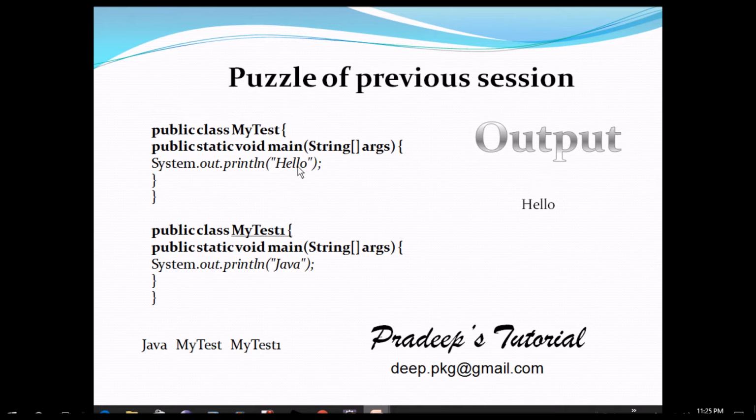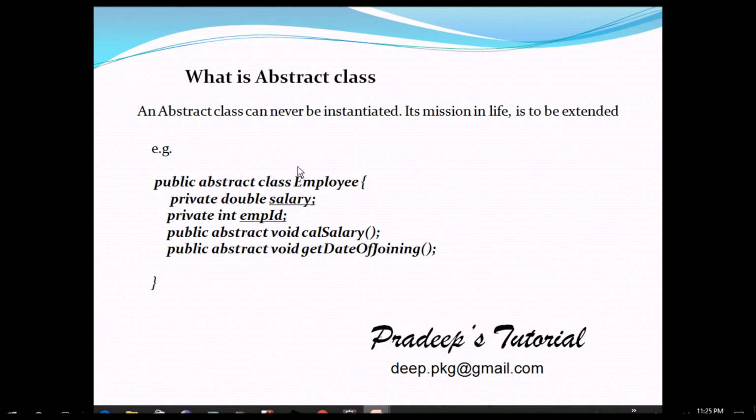Okay, so we'll move to the session now. The first is, what is abstract class? An abstract class can never be instantiated. Its mission in life is to be extended. You can see this example: abstract class Employee, with two variables, salary and employeeID, and two methods, calculateSalary and getDateOfJoining.